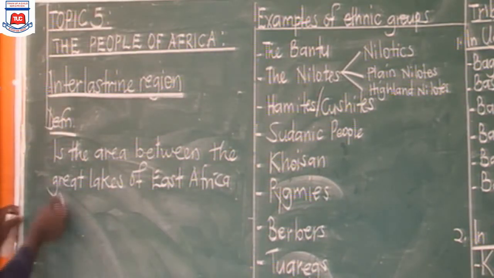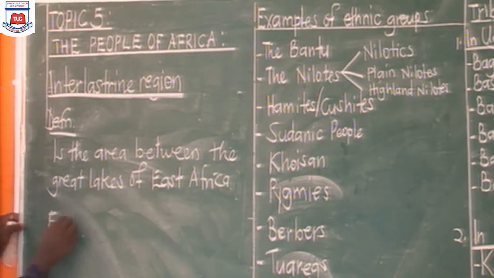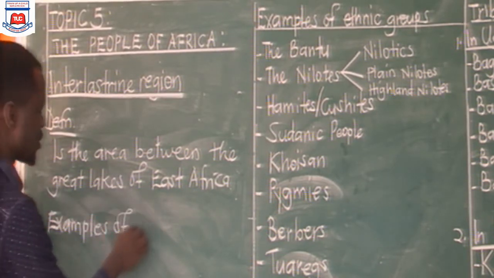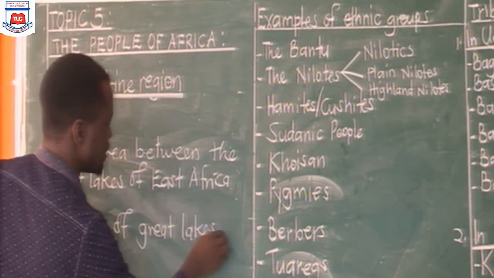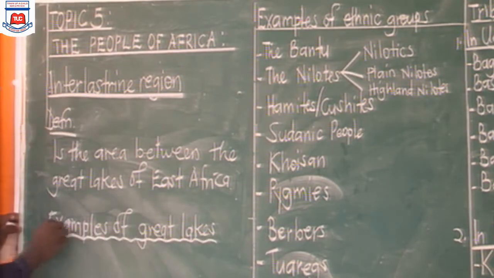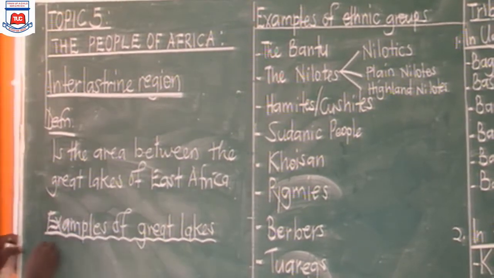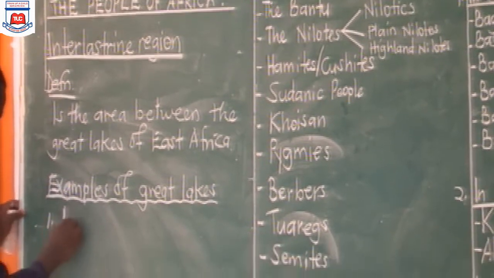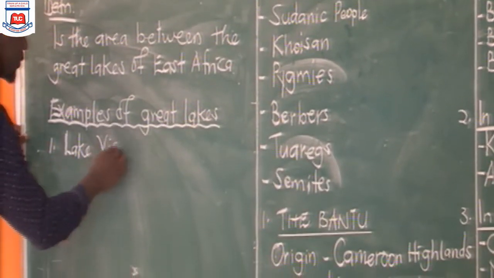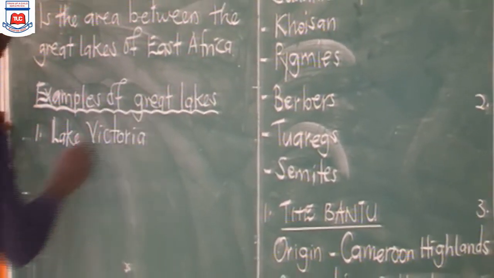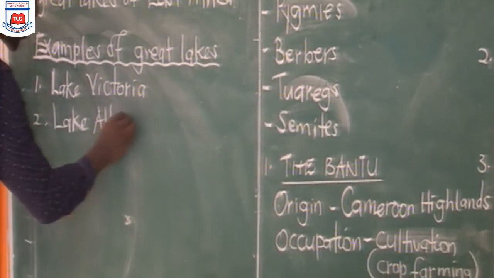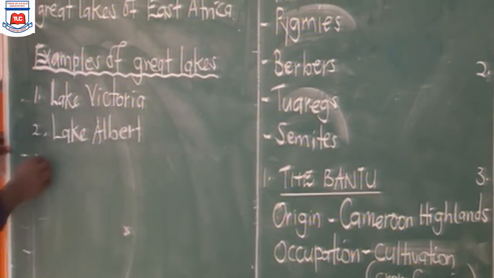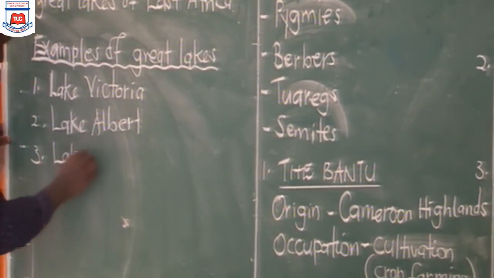Now, having known that the interlacustrine region refers to the area between the Great Lakes of East Africa, we also need to note the examples of those Great Lakes. Which are these lakes we are majorly looking at? One, we have Lake Victoria. We have Lake Albert. We have Lake Choga.